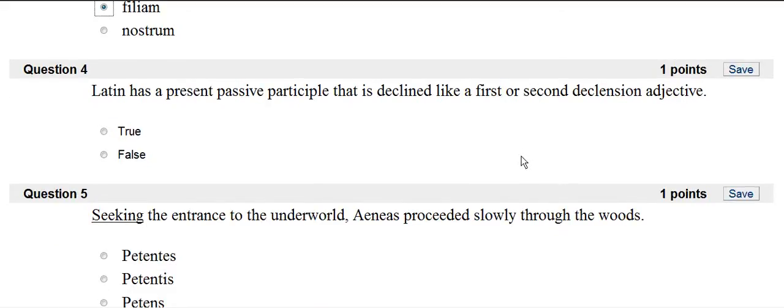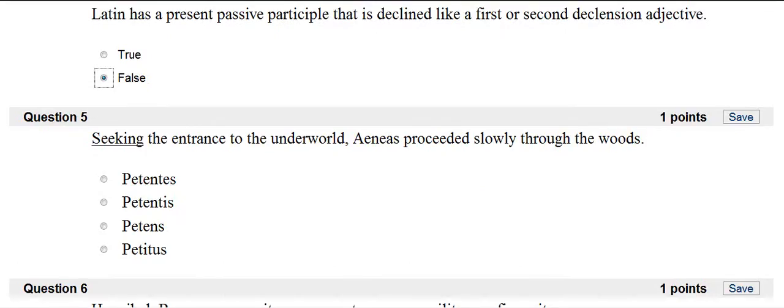This is a true-false. Latin has a present passive participle that is declined like a first or second declension adjective. False. Latin does not have a present passive participle, and the present active participle is declined like a third, so this is definitely false.